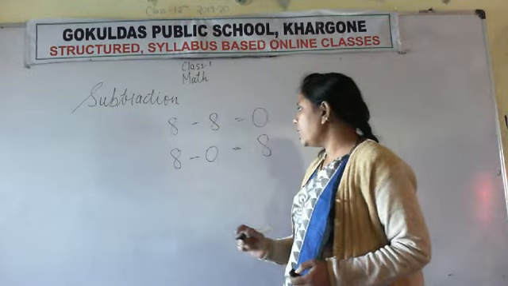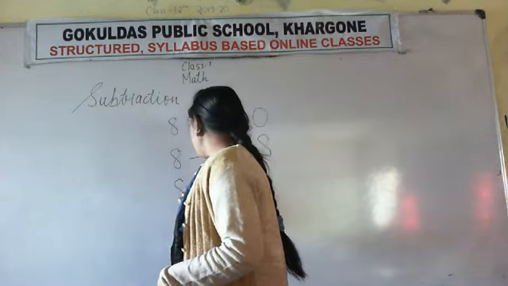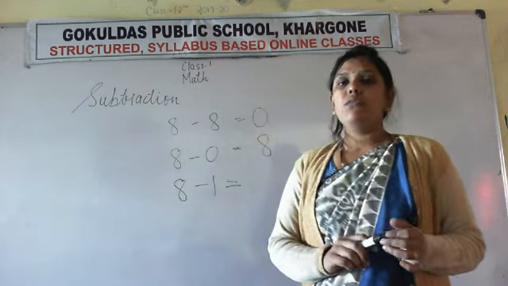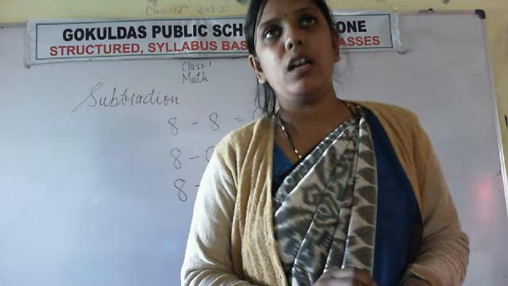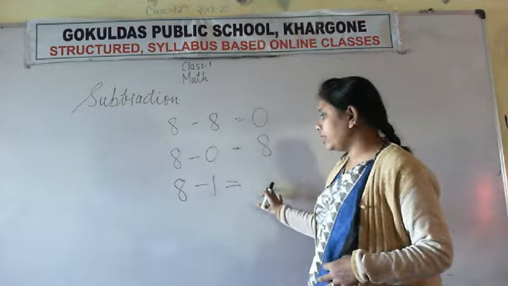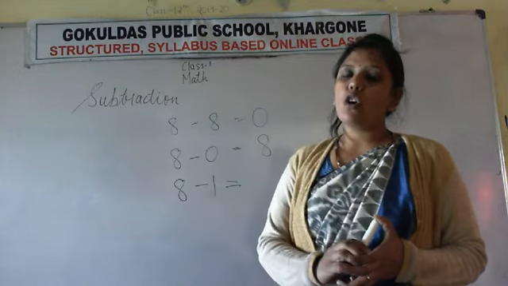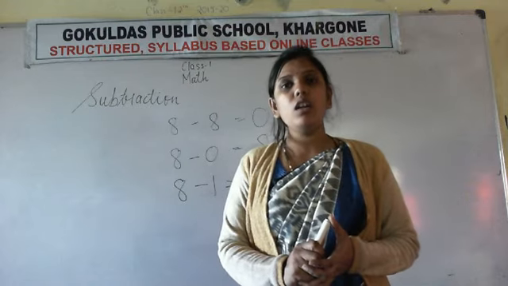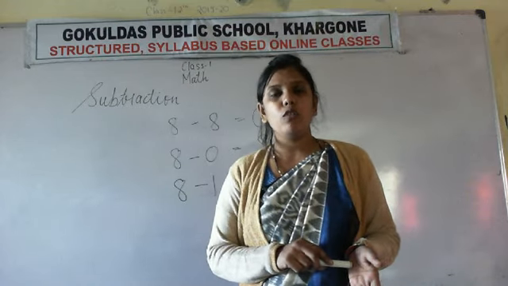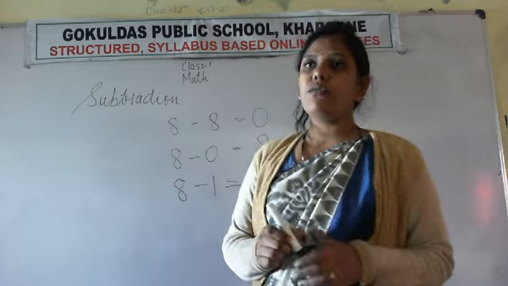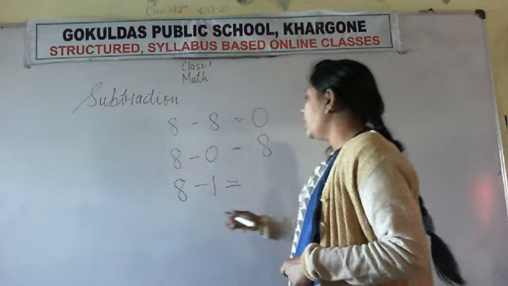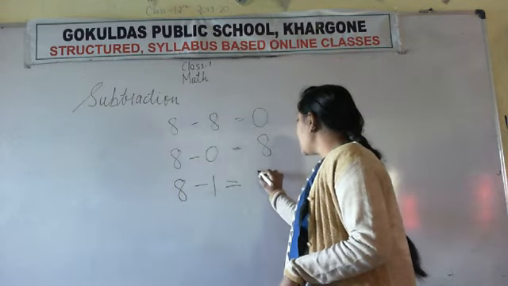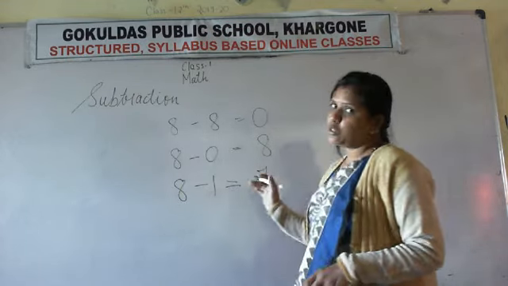So one more fact is there. If we subtract 1 from any number, अगर हम किसी भी नंबर को 1 से subtract करते हैं, so what answer we obtain? We obtain its pre-number, that means previous number or before number. Just before number we get as a result. So what is the before number of 8? Before number of 8 is 7. So 8 minus 1 is also 7.